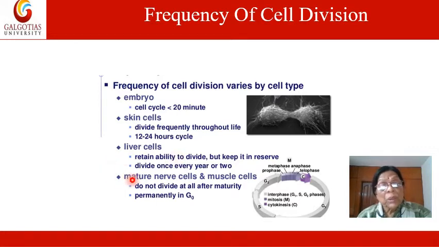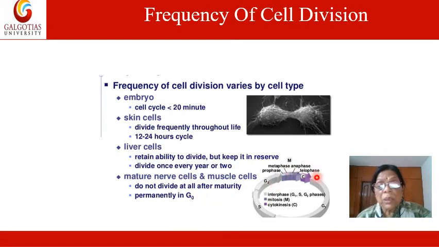Now, let us come to nerve and muscle cells. Mature nerve cells and muscle cells do not divide at all after maturity, or once the growth is complete. The number of nerve and muscle cells is fixed, and so they are always in the G0 phase. The G0 phase is the phase when the cell is in a silent state. It doesn't divide. It just grows like that.